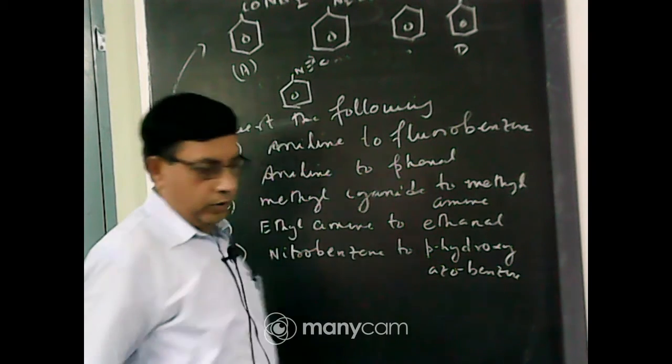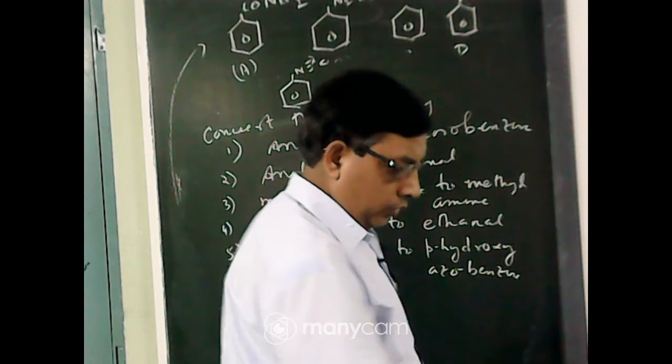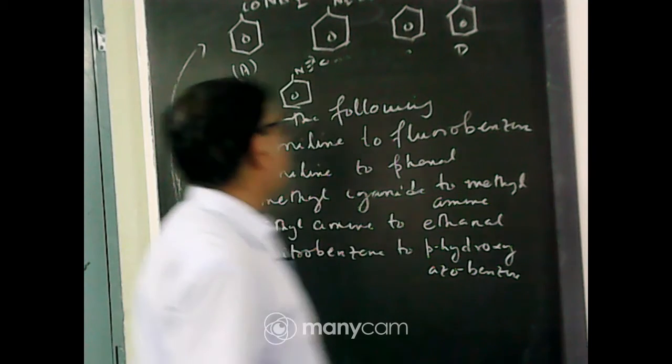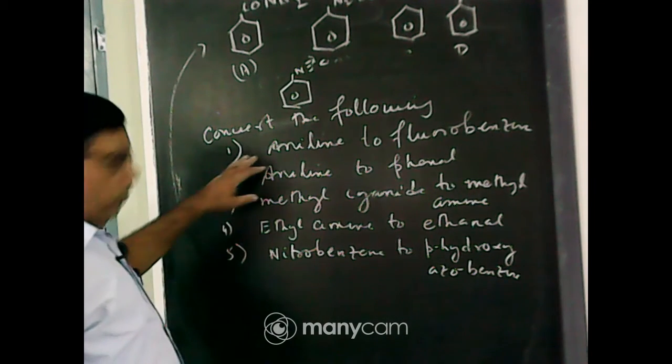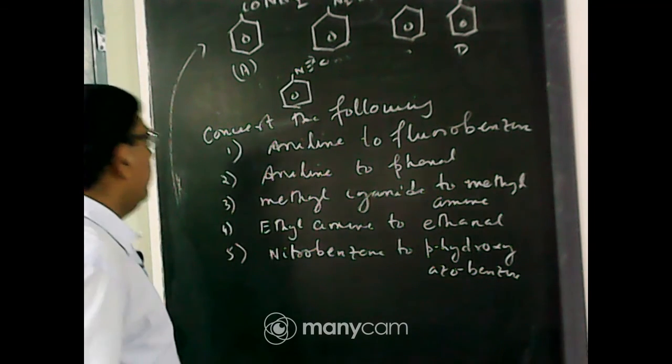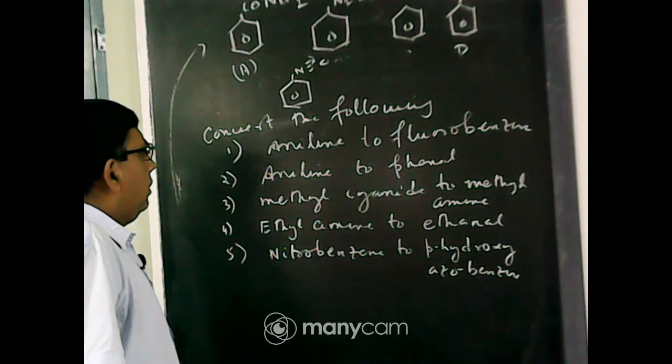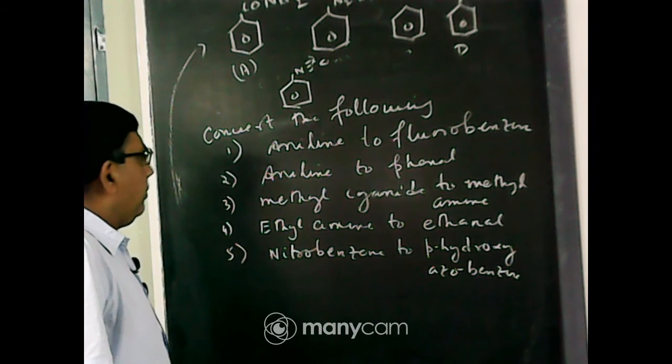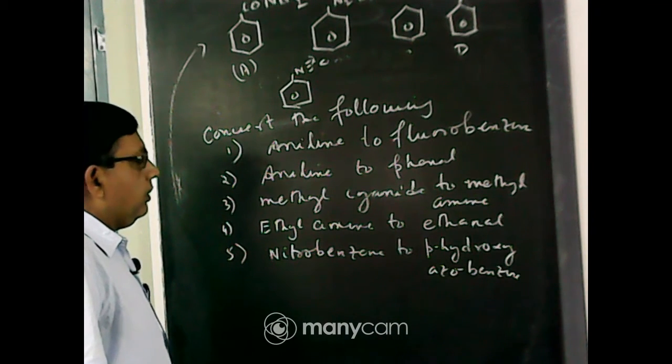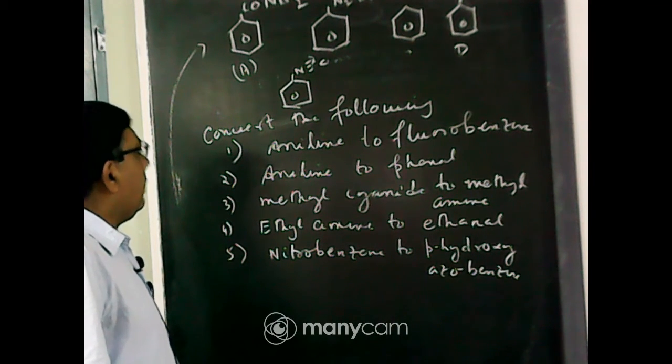How will you convert the following? So first you write the question, convert the following: aniline to fluorobenzene, aniline to phenol, methyl cyanide to methylamine, ethylamine to ethanal, and nitrobenzene to para-hydroxyazobenzene.